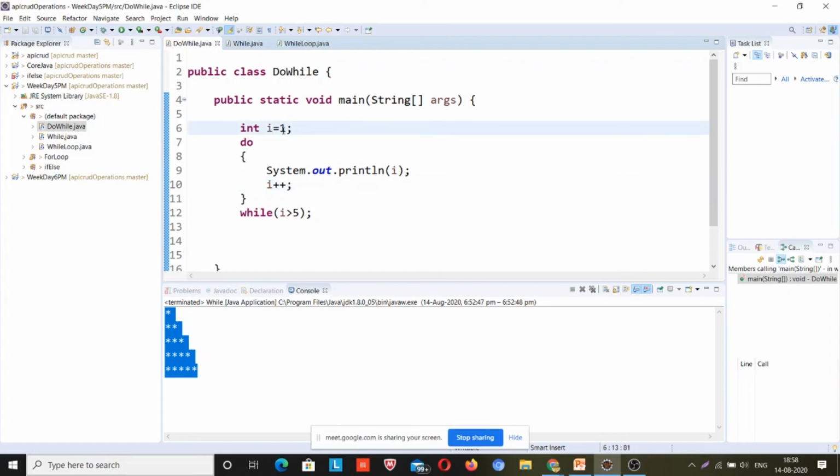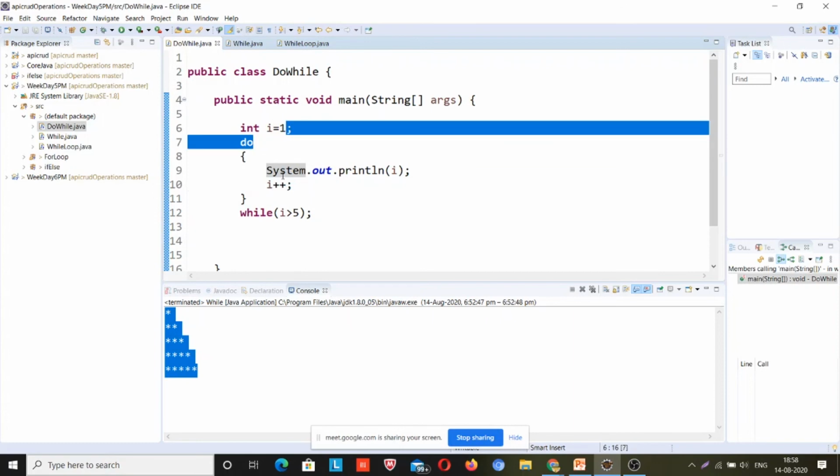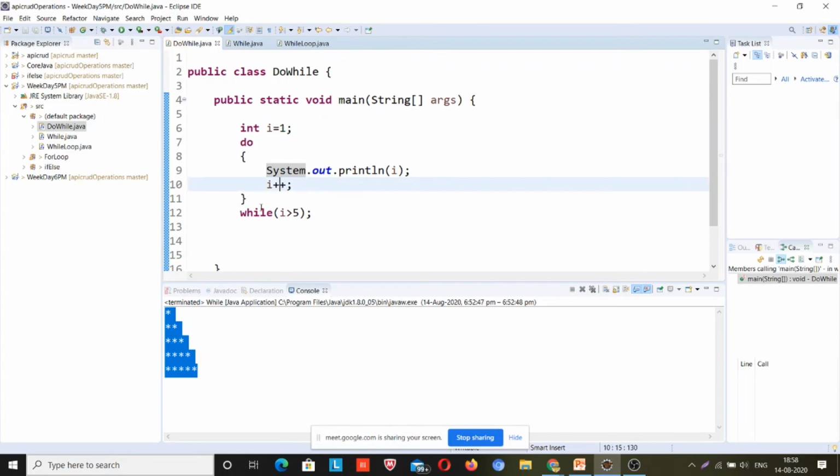Let me debug the code for you. First time the I value is initialized by 1, it will come inside because there was no condition check at the beginning, right? It will come inside for sure. That's why you normally say that do while loop runs at least once, just because there is no condition check. So it went inside, it will print 1, then I plus plus means I will be incremented by 1, so I value will be 2. Then it will come to this part, so 2 is greater than 5.